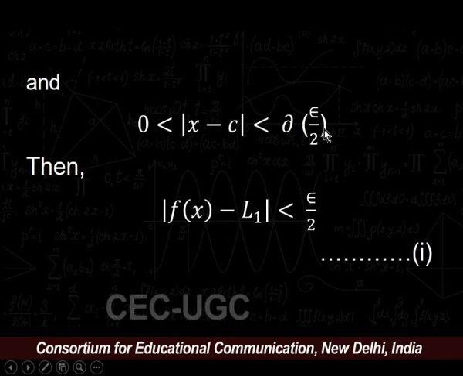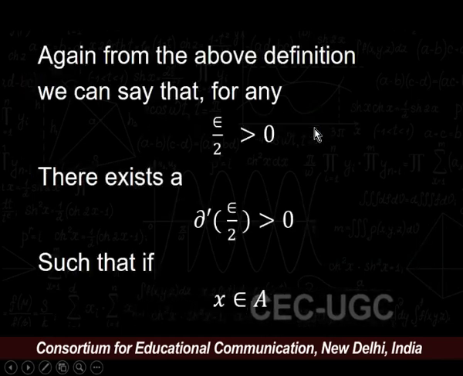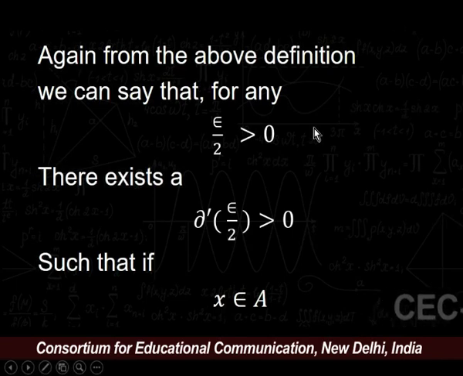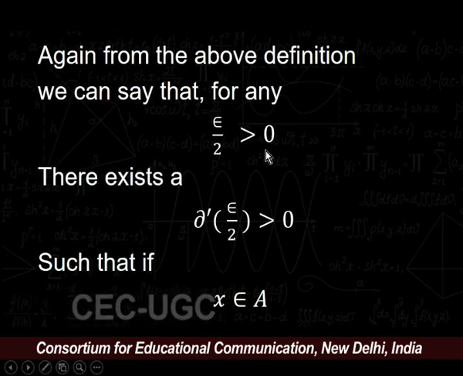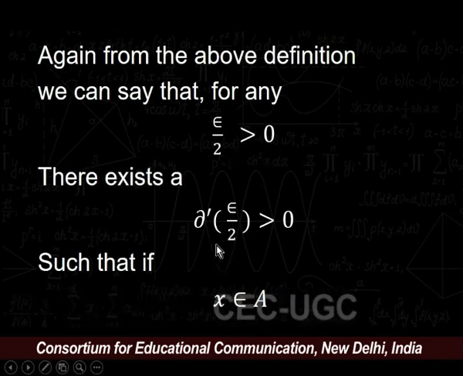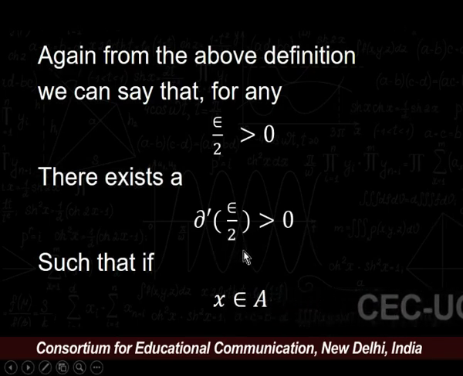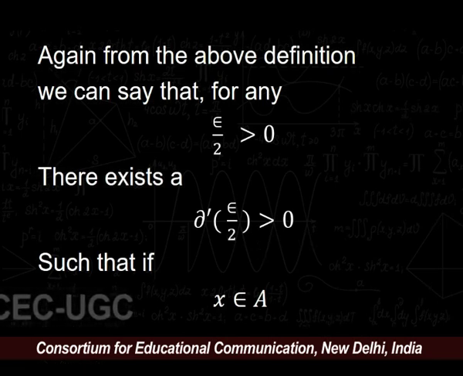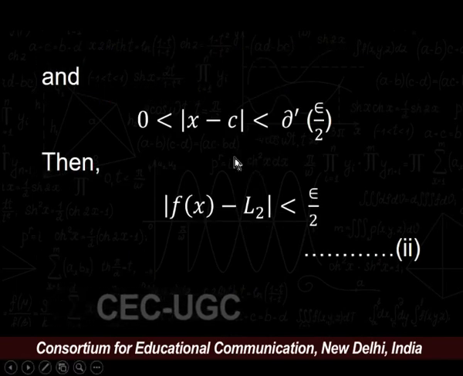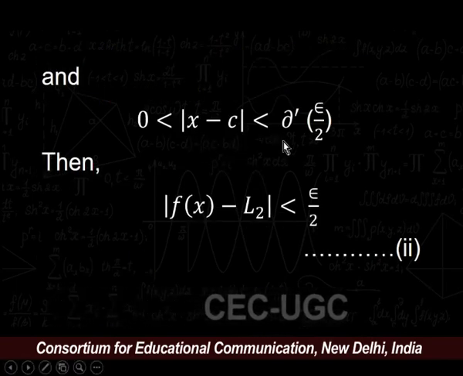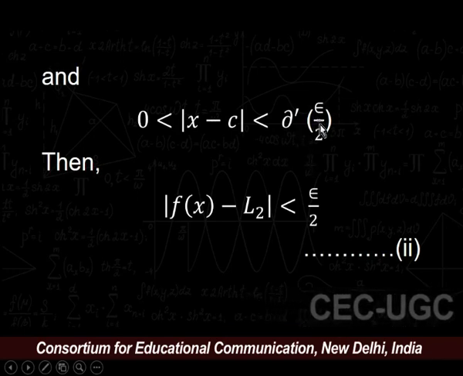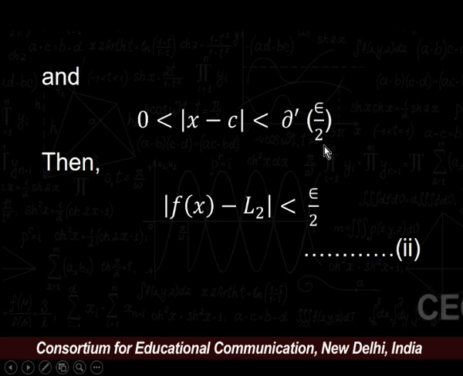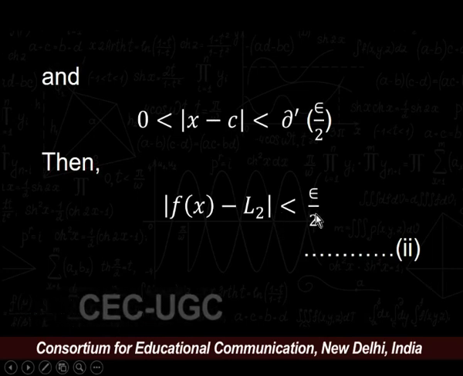We can say that L1 is the limit of f at point C when our delta depends upon epsilon upon 2. In a similar way, for L2 also, for any epsilon upon 2 greater than 0, there must exist delta dash, again depending upon epsilon upon 2, greater than 0, such that if x belongs to A and modulus of x minus c is less than delta dash, then we have modulus of f of x minus L2 less than epsilon upon 2.